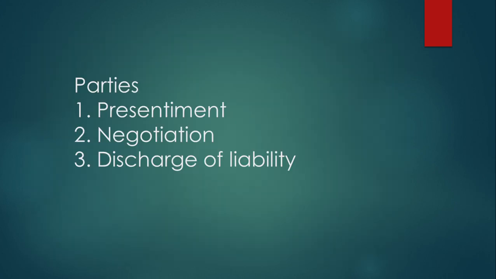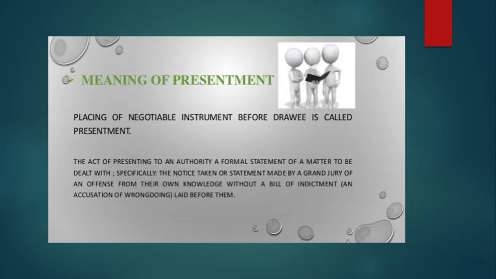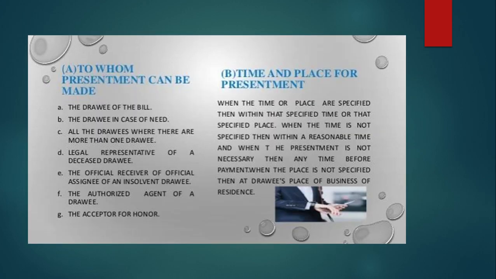Parties, we can see: presentment, negotiation, and discharge of liability. Presentment under the Negotiable Instruments Act is the placing of a negotiable instrument before the drawee.